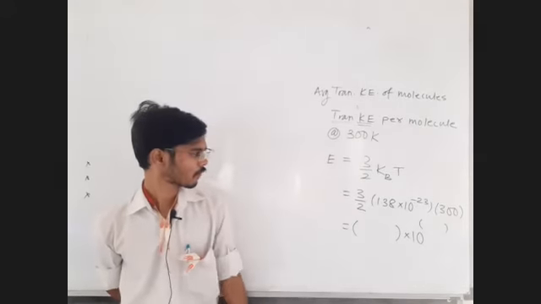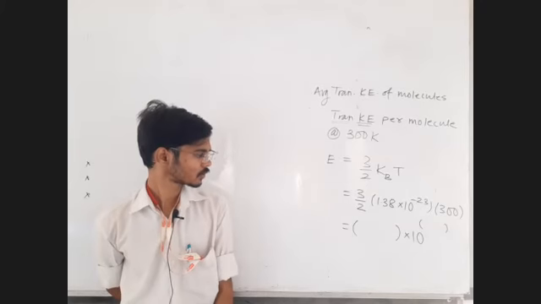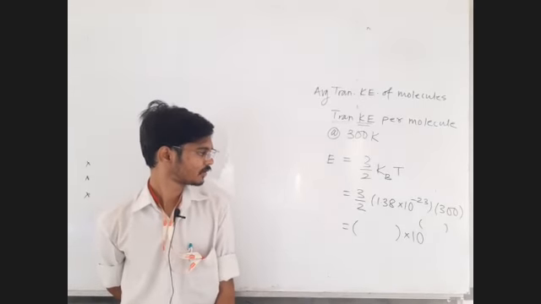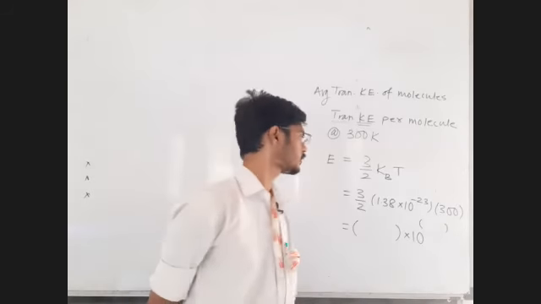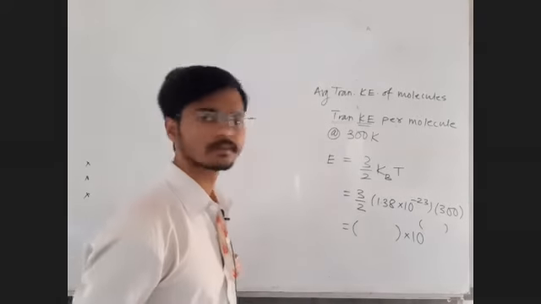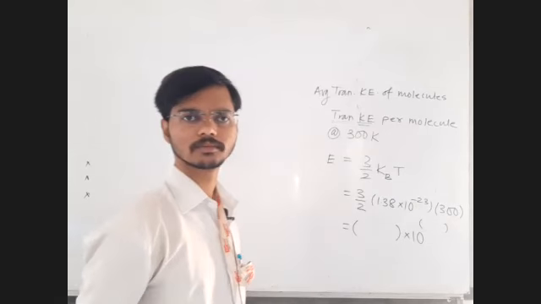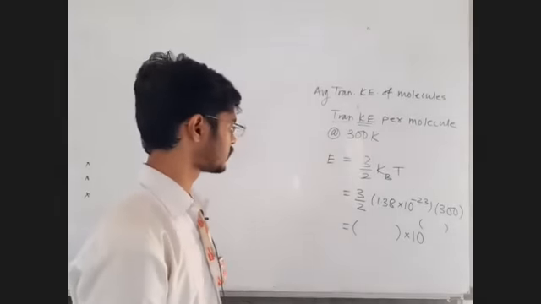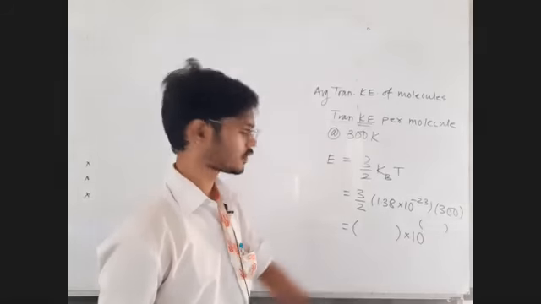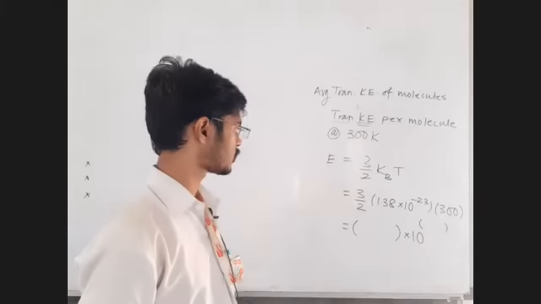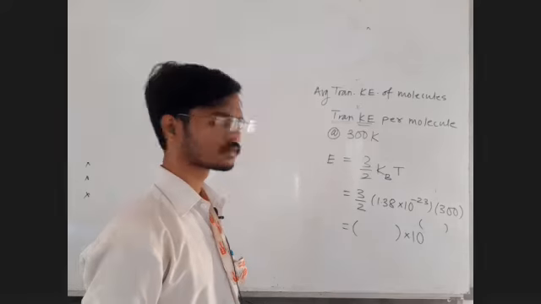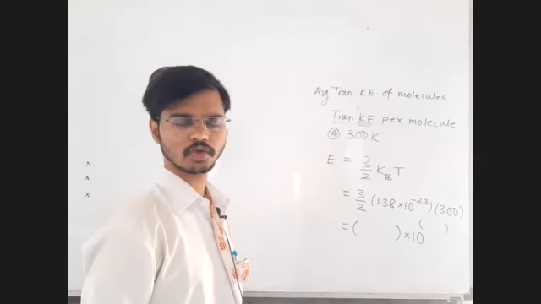6.21 should be the wrong answer. Probably wrong answer. Let me check still. 3 into 1.38 upon 2 into 9. Okay. It should be 2 point something, right? Everyone check. What is this number? I think it should be 2 point something. Let's see. 6.21. Okay.